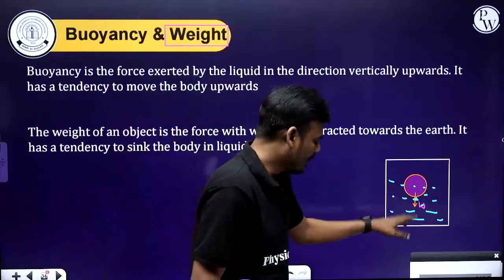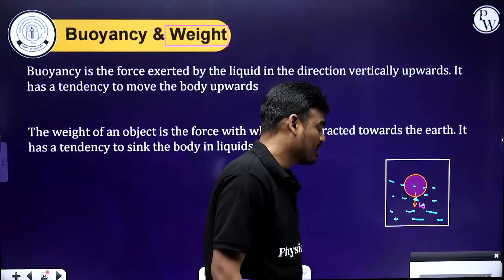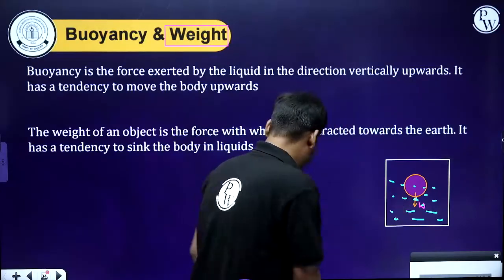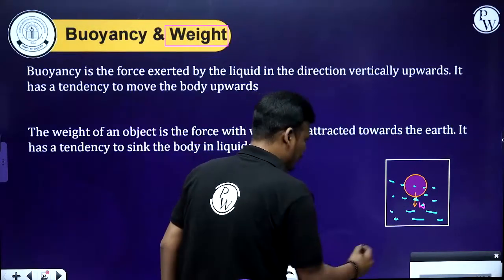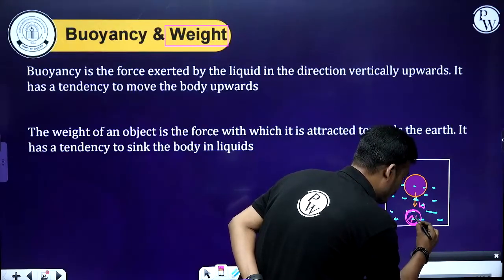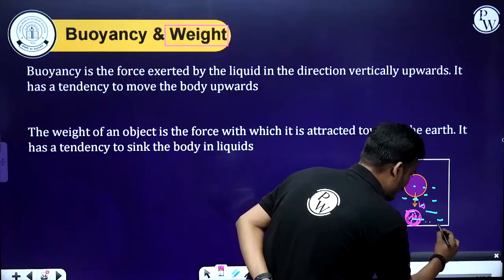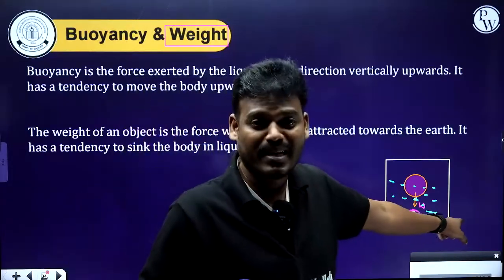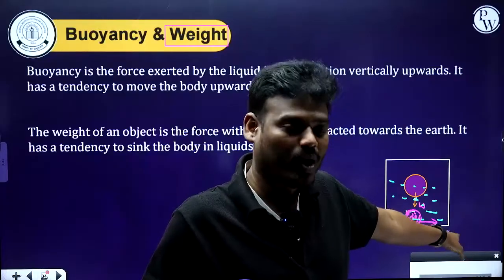So what does this weight do? It has a tendency to sink the body to the bottom. This is the final state, the final place of the body. So the weight of the body has a tendency to sink the body.